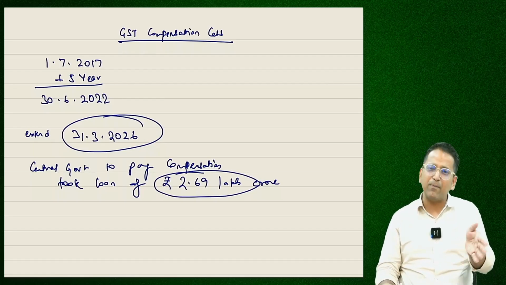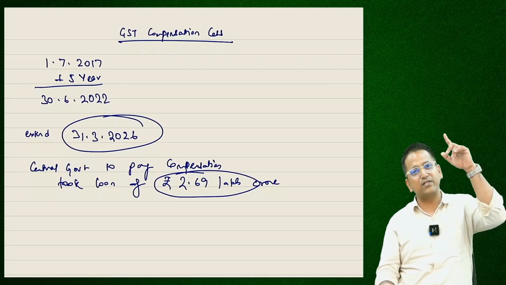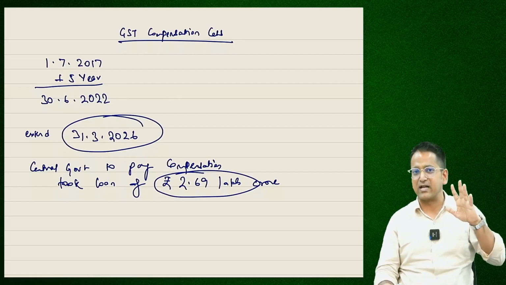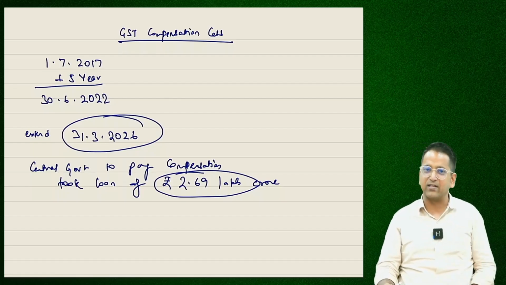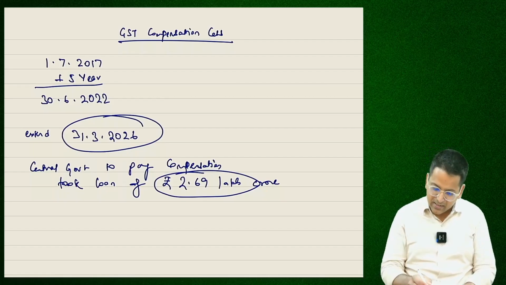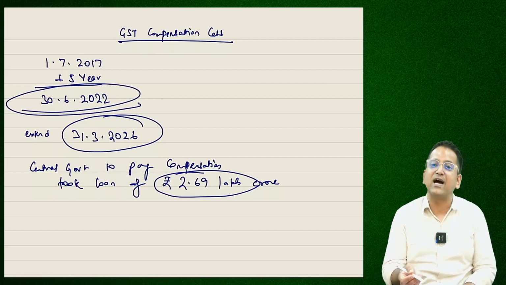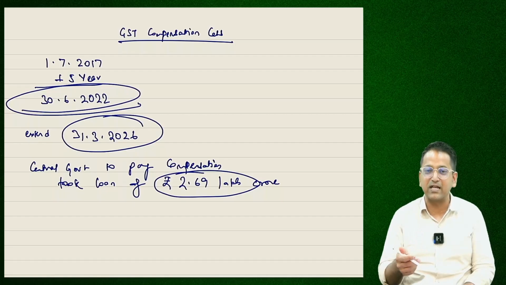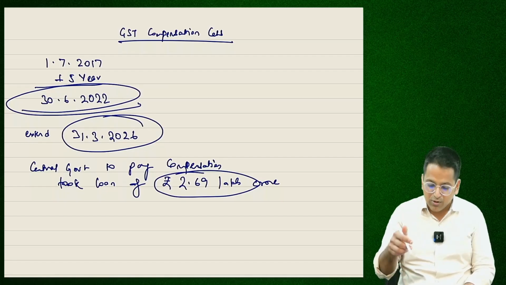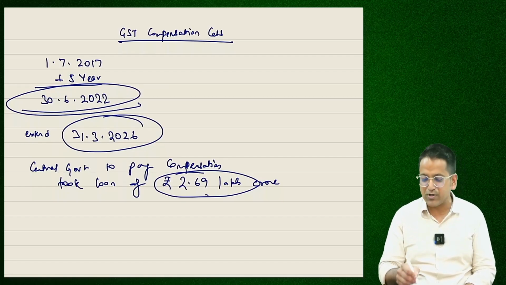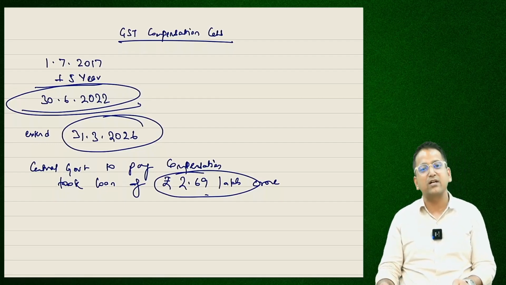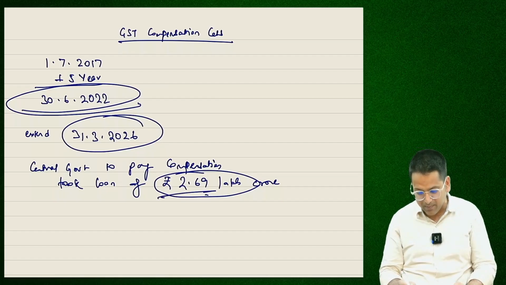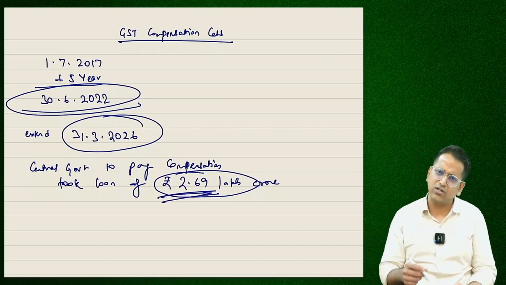Now, after this, whatever is left, then the money will be distributed according to the original promise. It means central government will get half money, other half will be with state governments. Okay. Was there any money left at that time? If there had been any money left, that would have been end of matter. Central government fell into debt to provide compensation. So this loan has been extended to repay it completely. Now till 2026, after paying the compensation, taxes and the loan, the remaining money will be distributed. Okay?